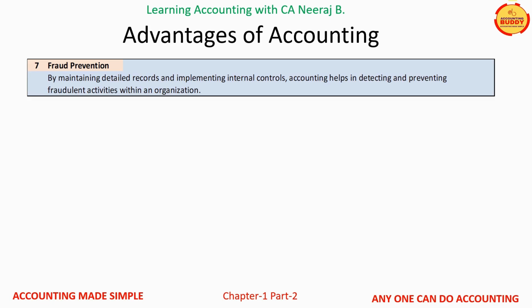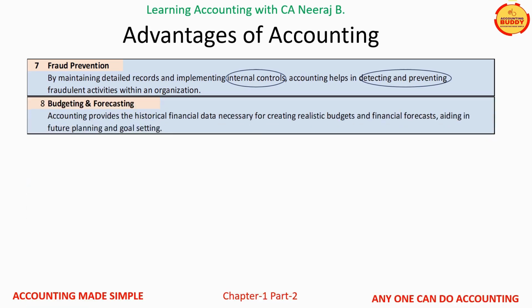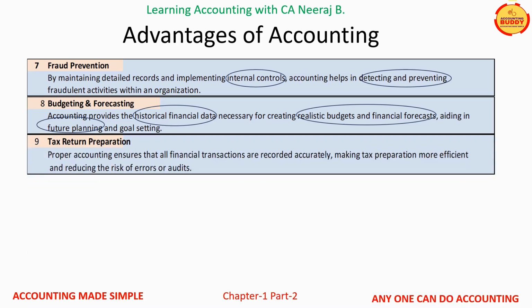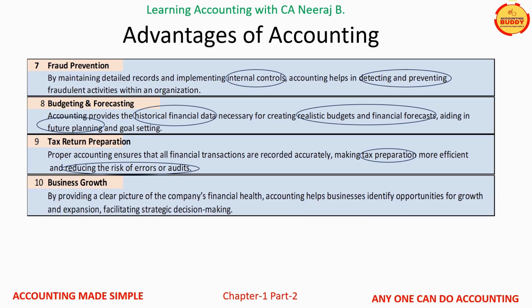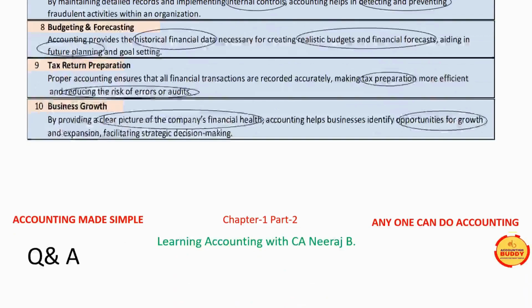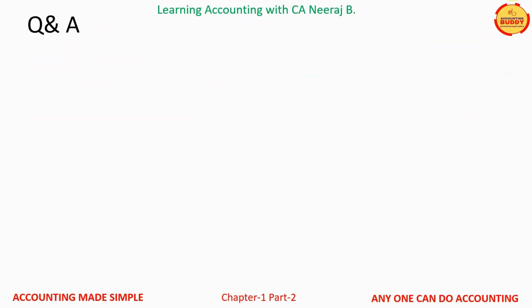Advantage number 7. Accounting rules and built-in controls helps business to detect and prevent errors and frauds. Number 8. For future planning, accounting provides the historical data. It helps setting future business plans. Number 9. For filing VAT, GST, income tax returns, and the computation of tax liability, accurate accounting records reduces the risk of errors. And number 10, accurate and reliable accounting helps business to identify growth opportunities. Now let us try and answer few questions related to our learnings in part 2 of chapter 1.